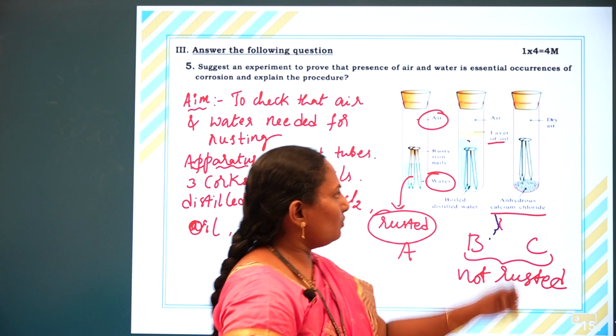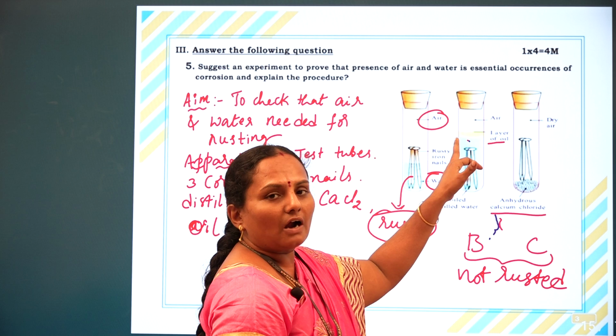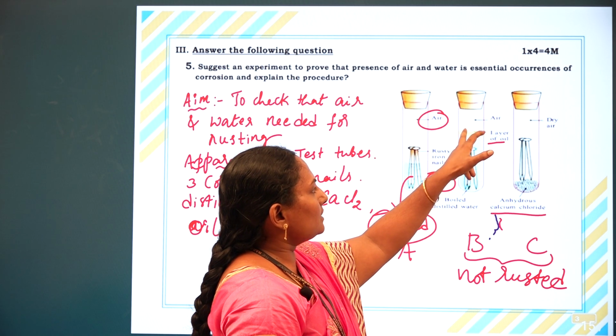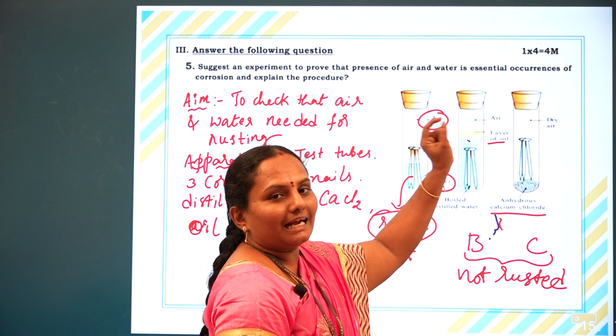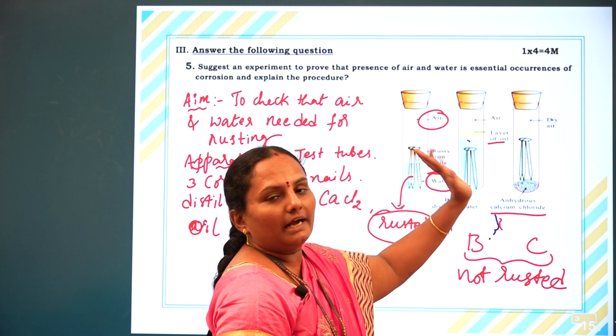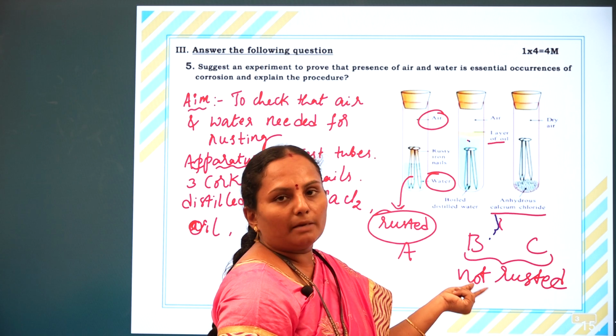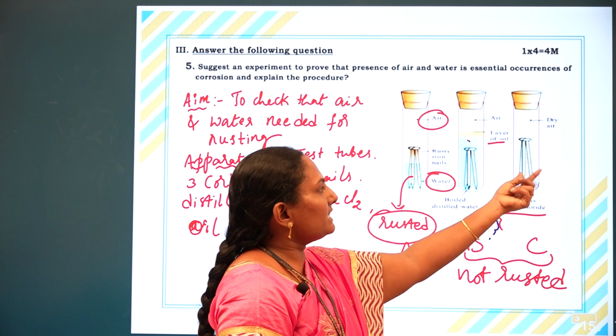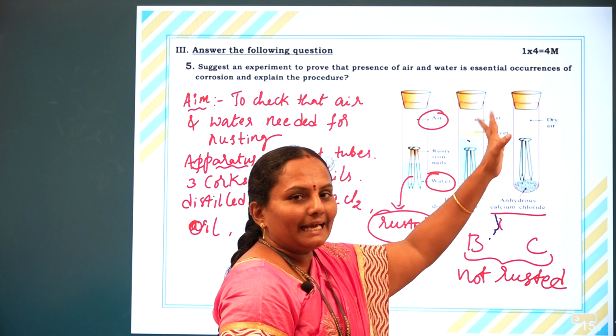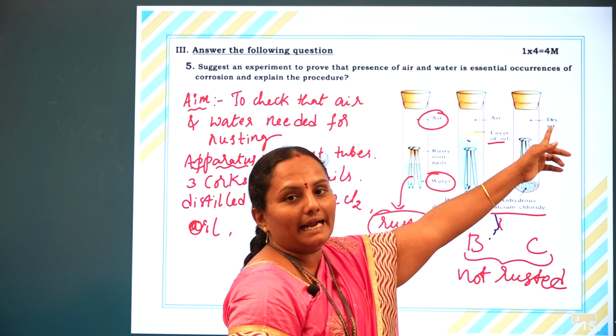Why? No doubt the iron nails in B are in contact with water, but the oily layer cuts the connection between air and iron nails. There is no contact with air, so it is not rusted. In the third test tube, there is only dry air.